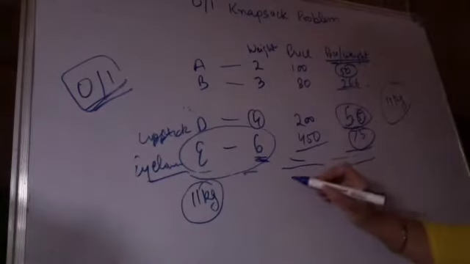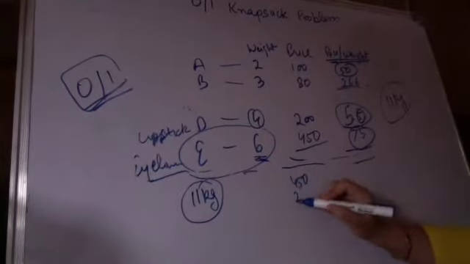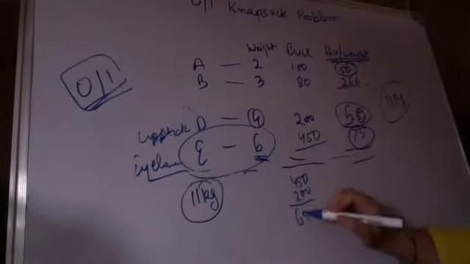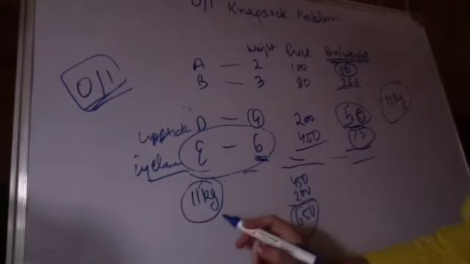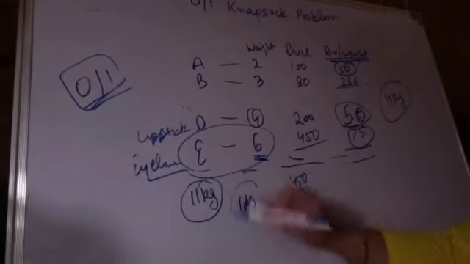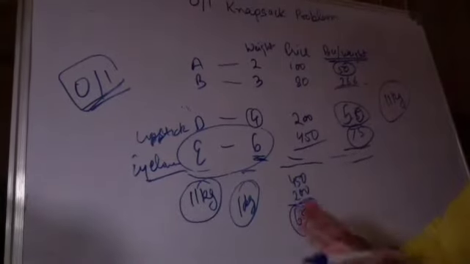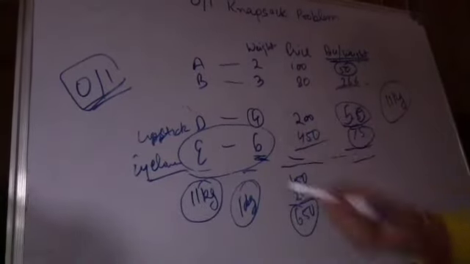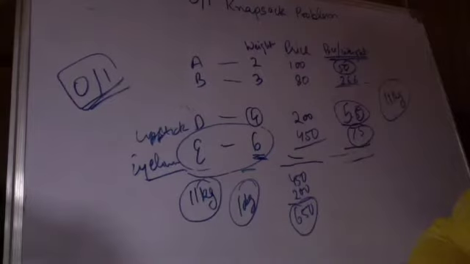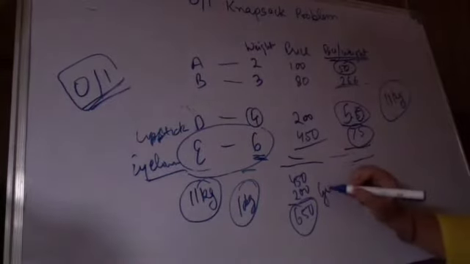In any case, the cost comes out to be 450 plus 200, that is 650. And you cannot fill the 1 kg extra weight available to you. 1 kg of capacity is still left, but you cannot fill it because there is no item which can fill that capacity. Either you pick the item or you leave the item. Fractional is not an option.